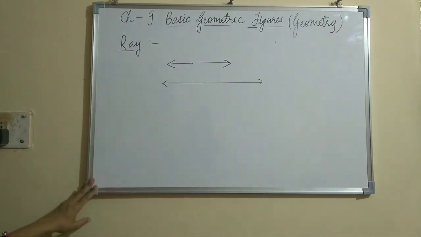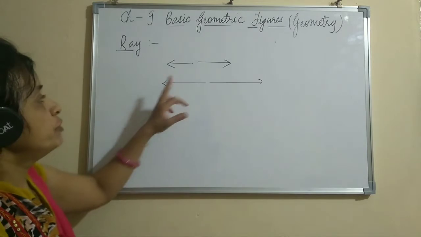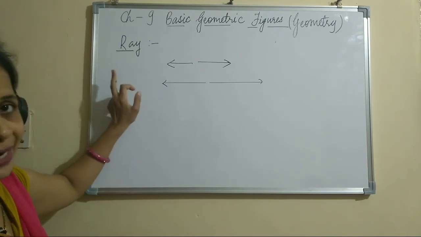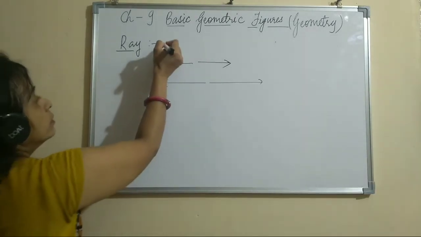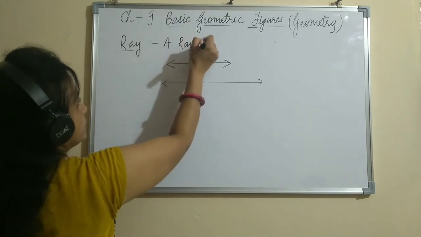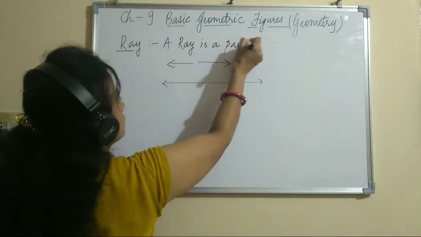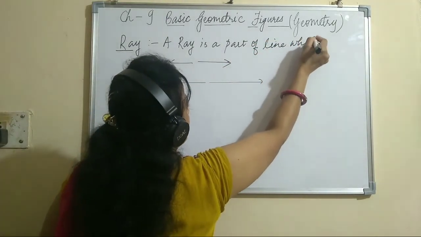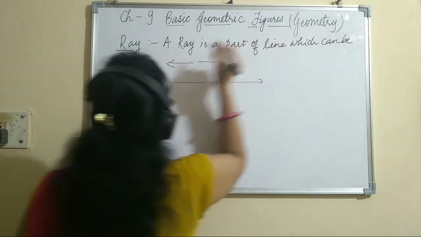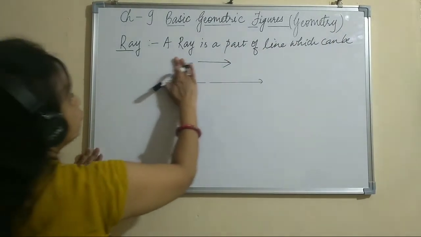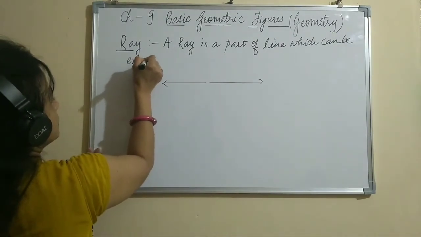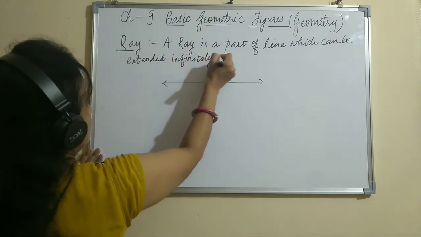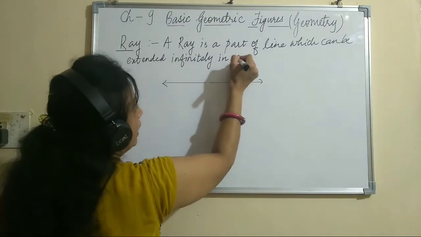So what is a ray? Ray is a part of a line which has only one endpoint. On the other side, it can be extended infinitely. So here, a ray is a part of a line which can be extended infinitely in one direction.